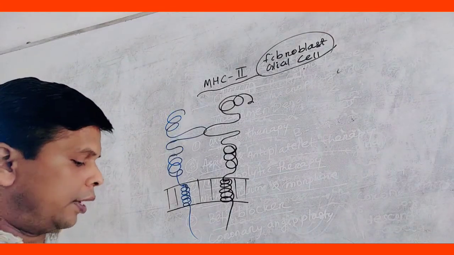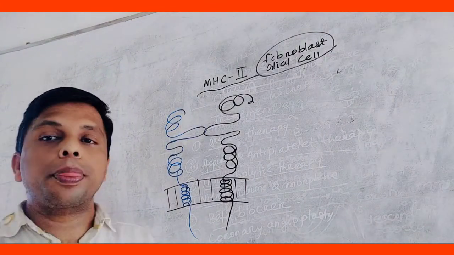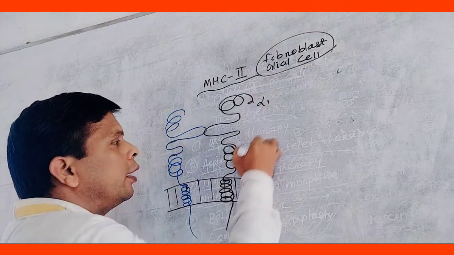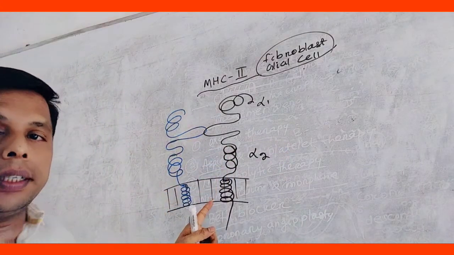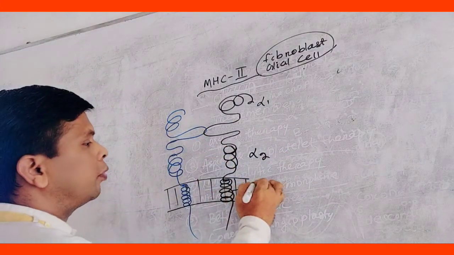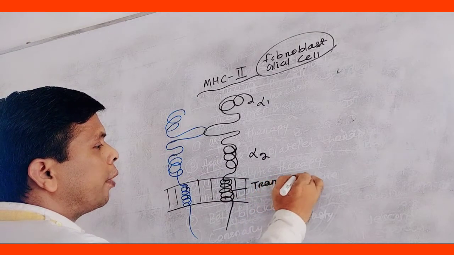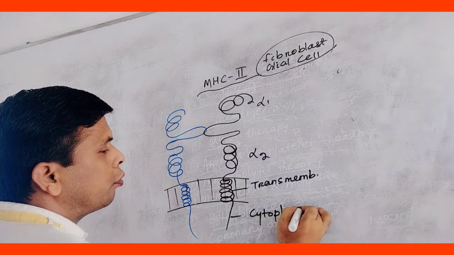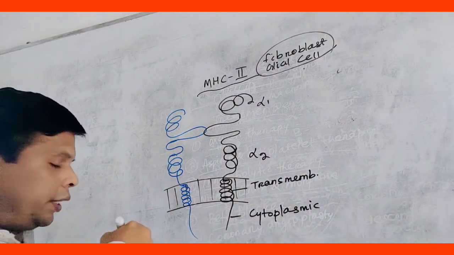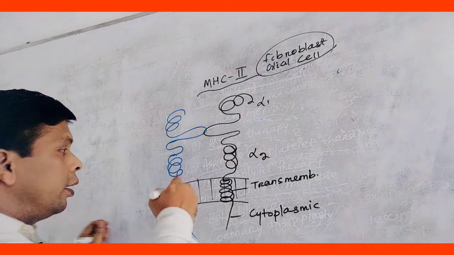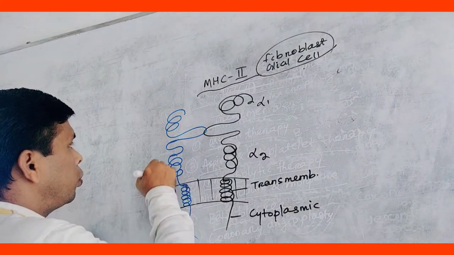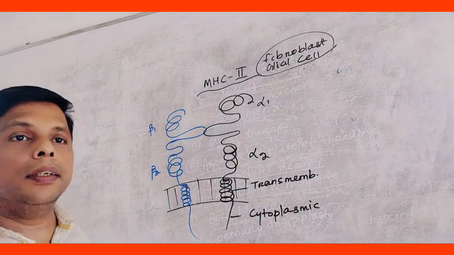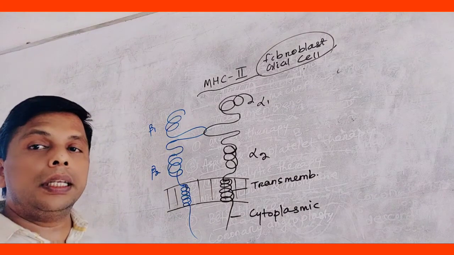Alpha consists of alpha 1 and alpha 2. Here it is alpha 1, alpha 2. This part is the transmembrane part, and this is the cytoplasmic residue of amino acids, the cytoplasmic part. The beta also consists of the same: this is beta 2, beta 1. This is an open loop which represents the antigen.